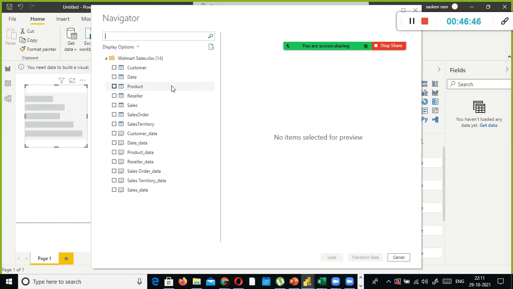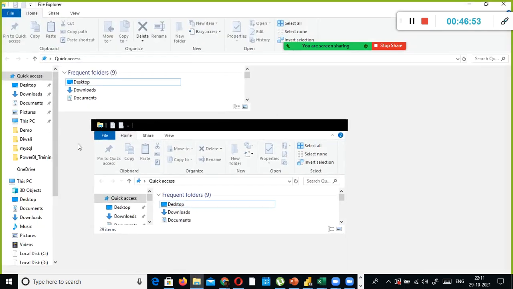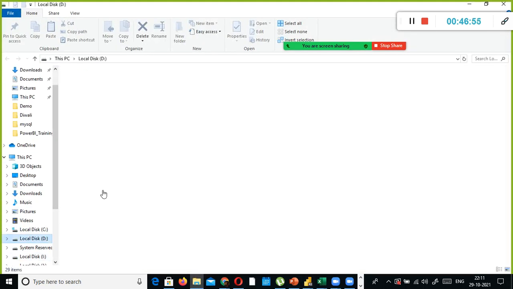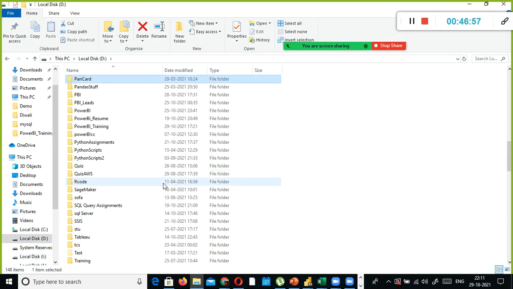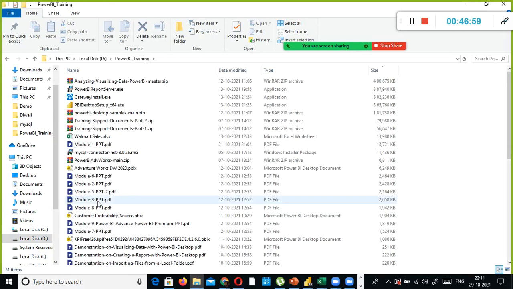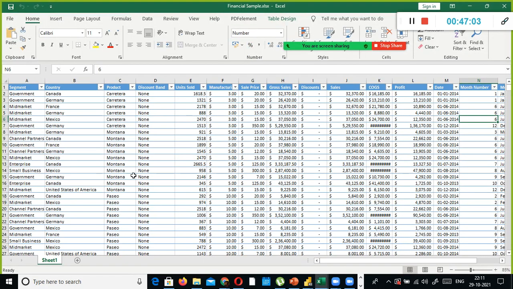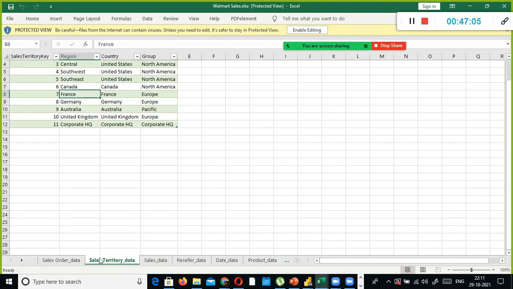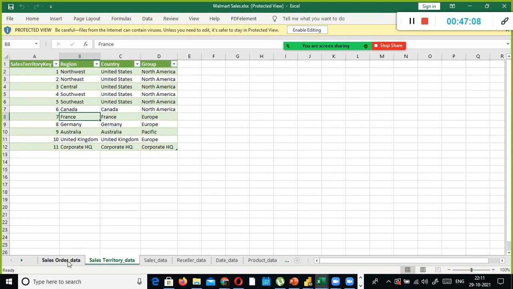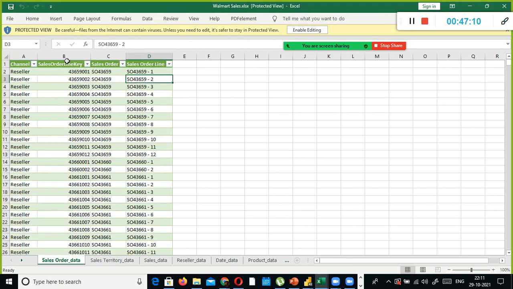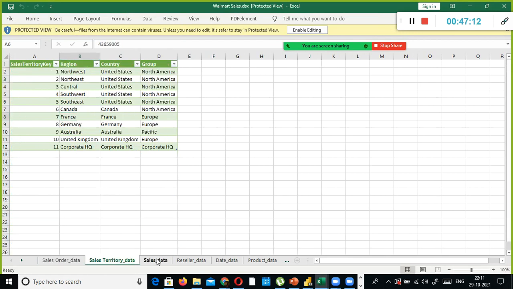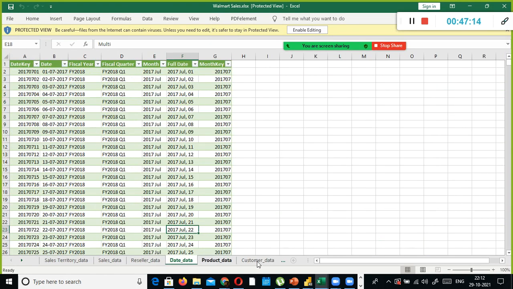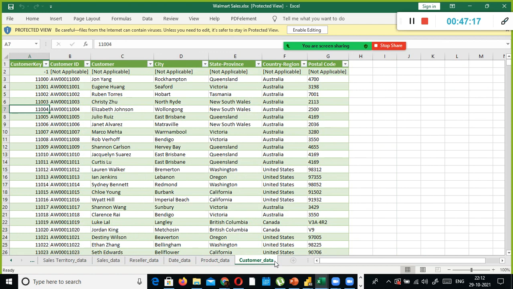This is my Excel file. One second, I'll open the file here to show you. I have different tabs here: sales order data, sales territory data, sales data, reseller data, date data, product data, customer data.